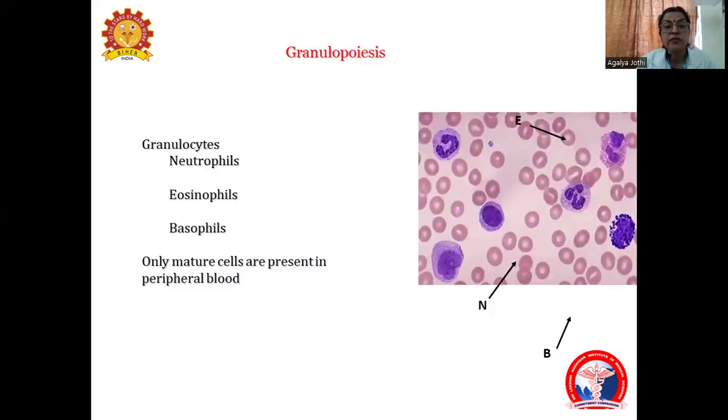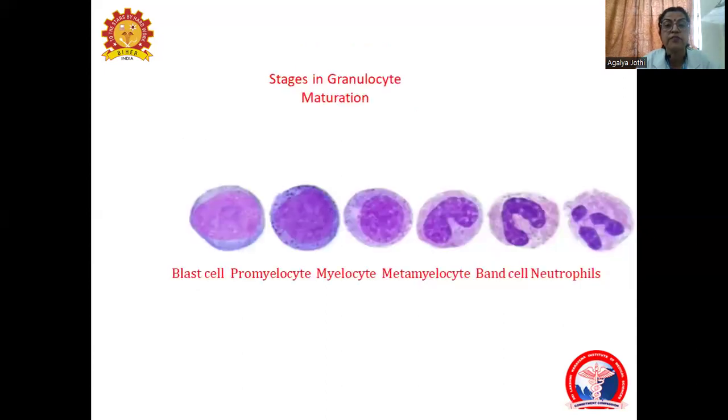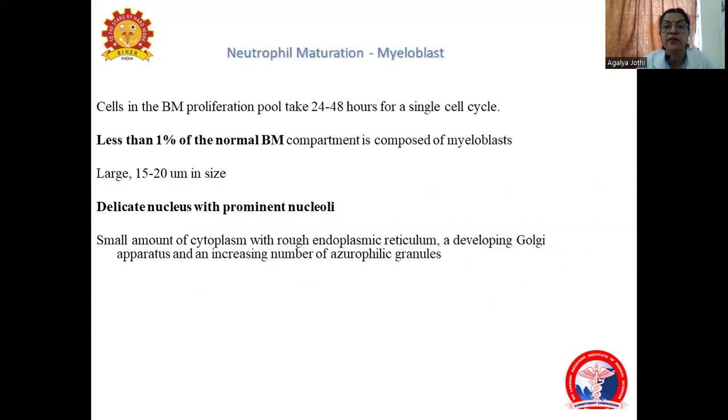In granulopoiesis, we have the granulocytes, that are neutrophils, eosinophils, and basophils, and only mature cells are seen in the peripheral blood. They also start their process from a blast cell, that is a myeloblast, proceeding to a promyelocyte, myelocyte, metamyelocyte, a band cell, and a neutrophil.